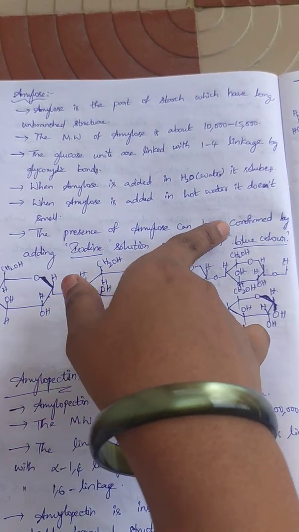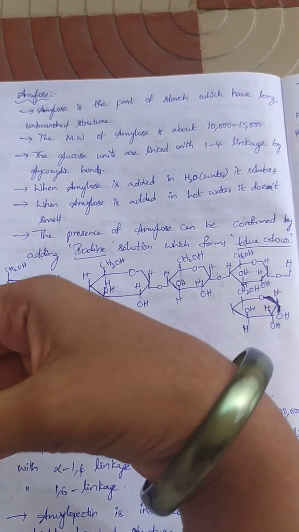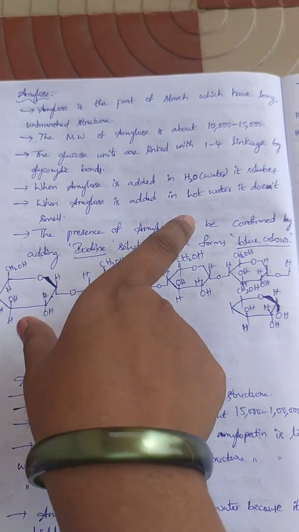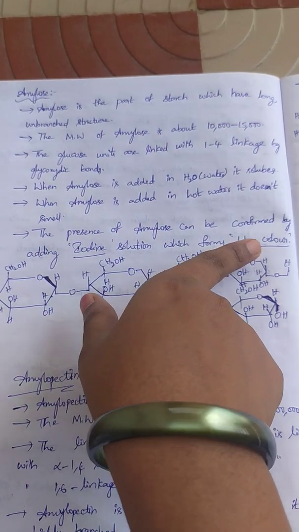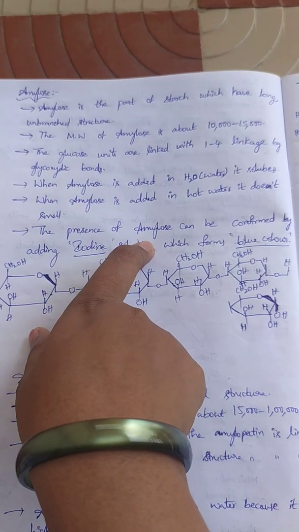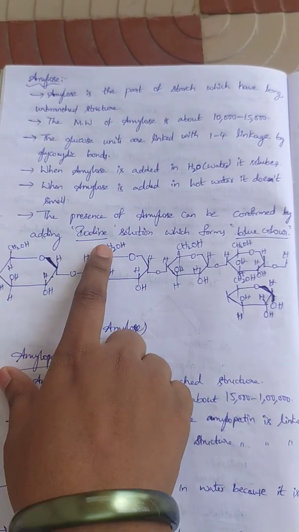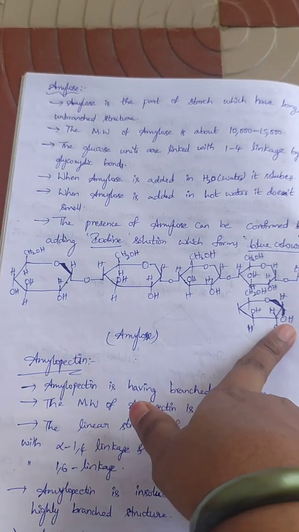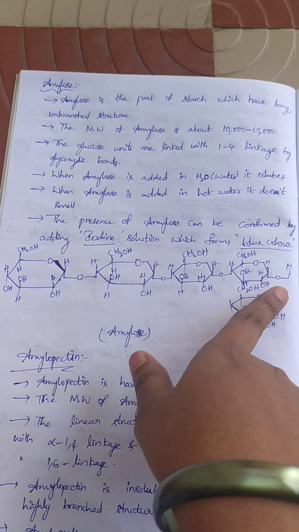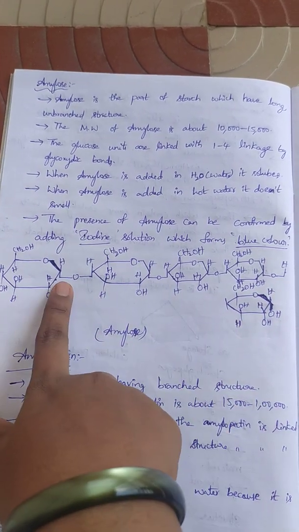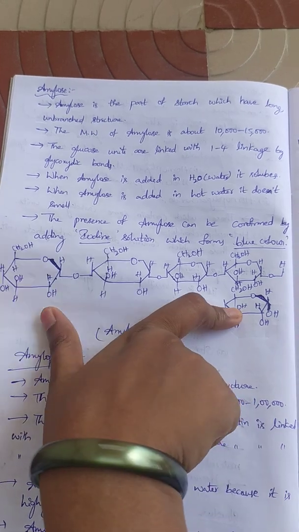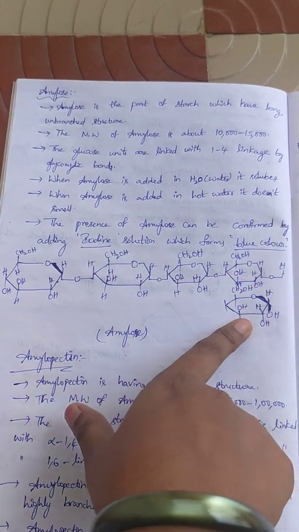Okay, the presence of amylose can be confirmed when we add iodine to that carbohydrate, it forms a blue color. So the presence of blue color indicates that the carbohydrate contains amylose. Okay, so this is the structure of amylose: 1,4 linkages, glycosidic bonds, and this is the structure. Glucose units, these are all glucose units.